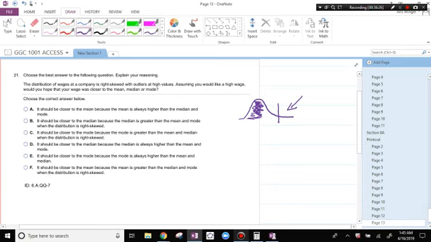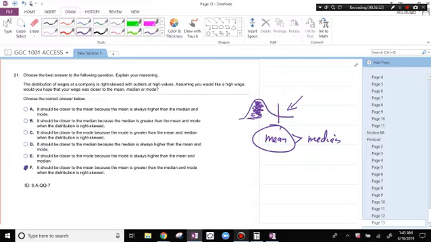If it's right skewed, this means that the mean is higher than the median, and so if you wanted a high wage, you would pick the mean. Your wage should be closer to the mean because the mean is greater than the median and mode when the distribution is right skewed. Hope it helps.